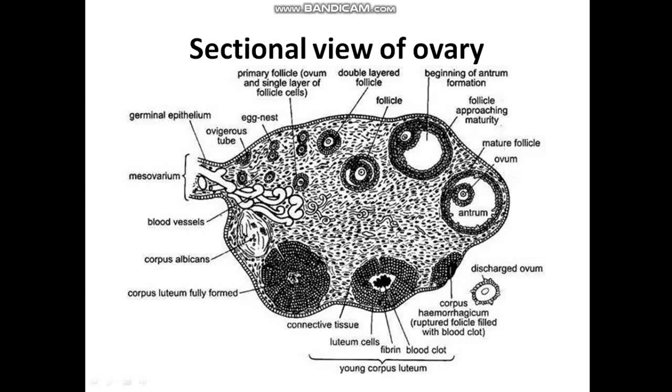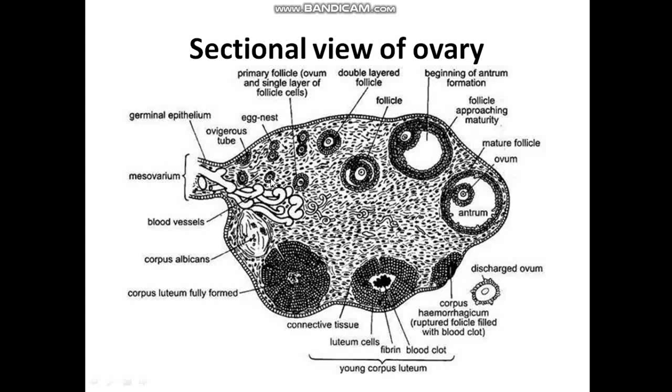The outer part, the cortical part of the ovary, shows many developing structures called follicles. The follicle may be a primary follicle, a secondary follicle, or a tertiary follicle. The follicles keep on developing for the purpose of production of the egg. During embryo development only, these germinal epithelial cells keep on producing oogonial cells. Oogonial cells are also known as egg mother cells or gamete mother cells, which are formed within each ovary during the development of the ovary in the fetus only.